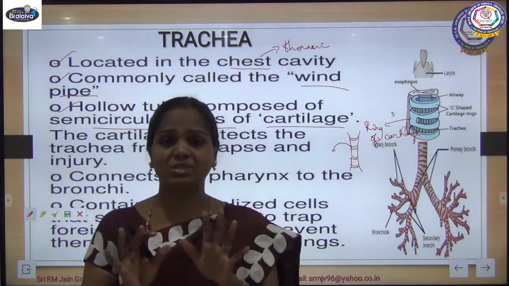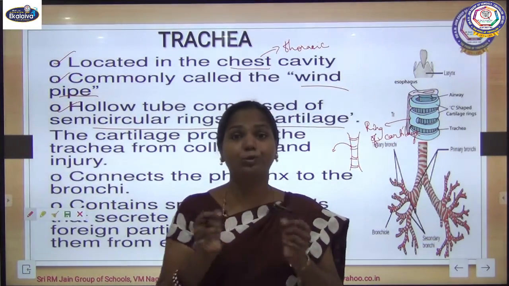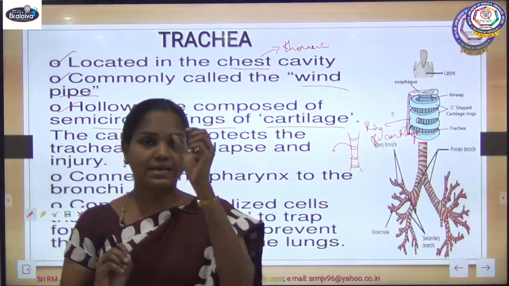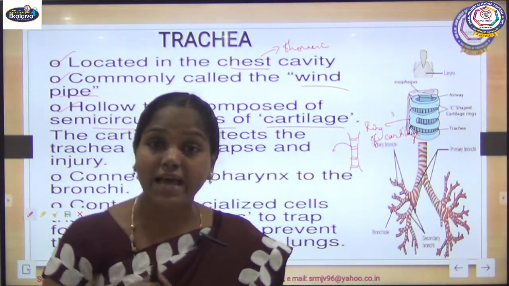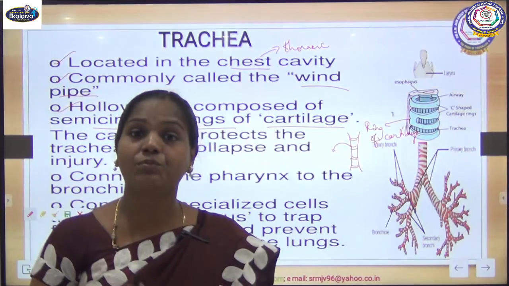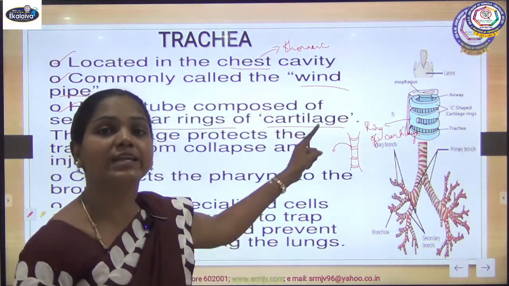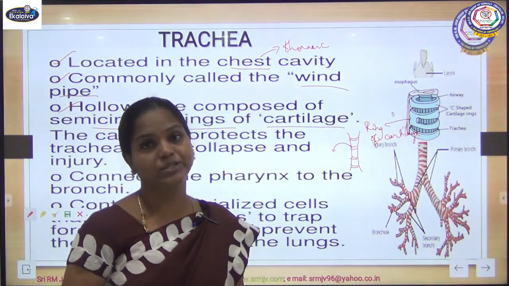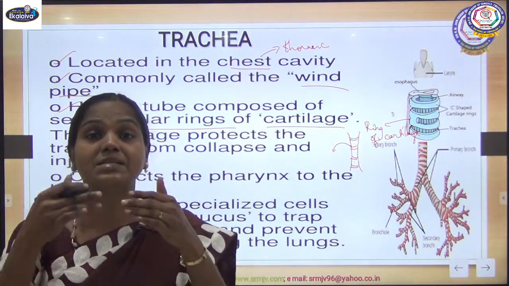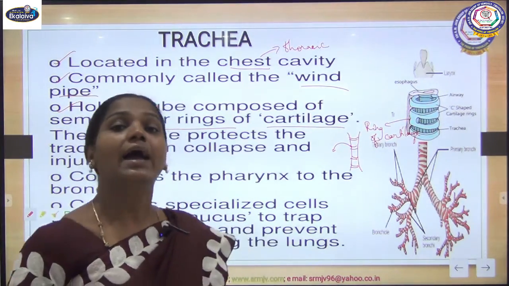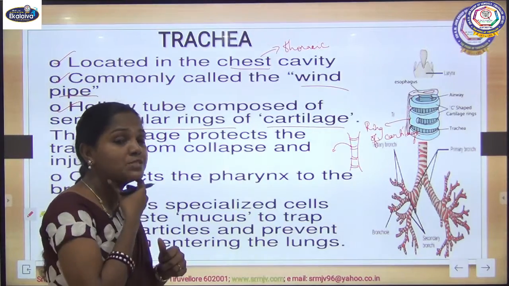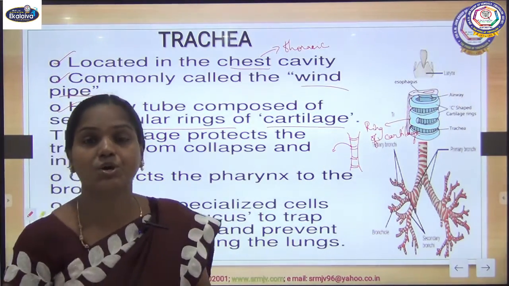The trachea is an air tube like a balloon, a very delicate tubular structure. In the absence of air, this air tube would collapse if there were no cartilage. So the cartilage gives support to our trachea and prevents the air tube from collapsing in the absence of air.